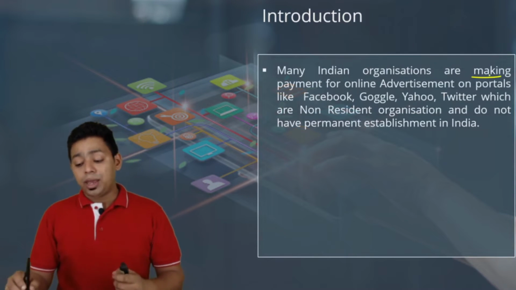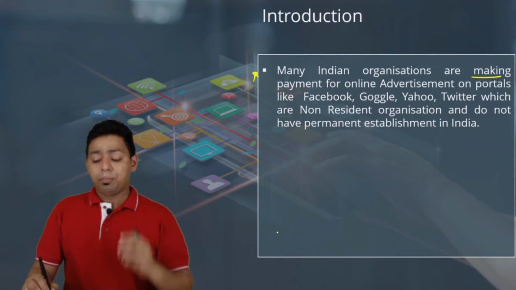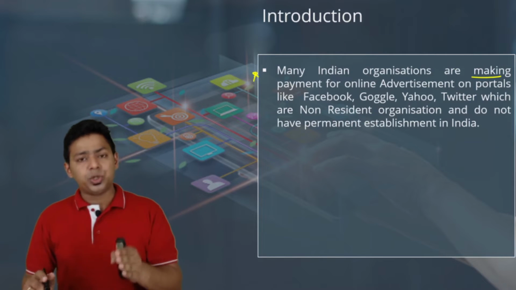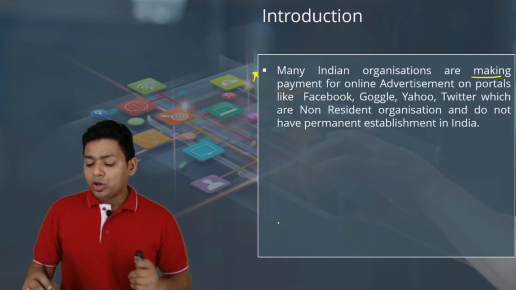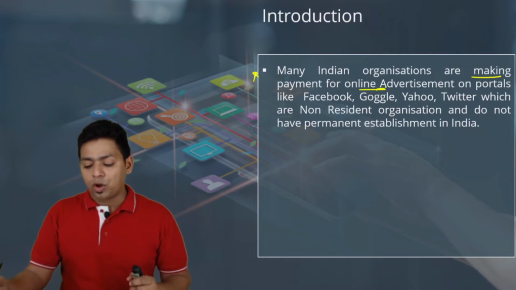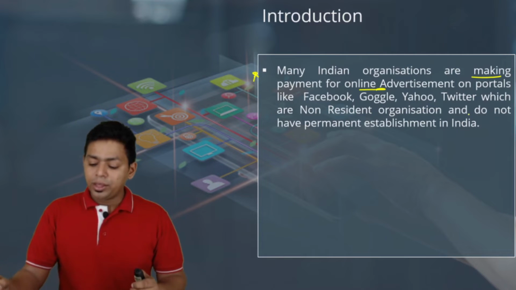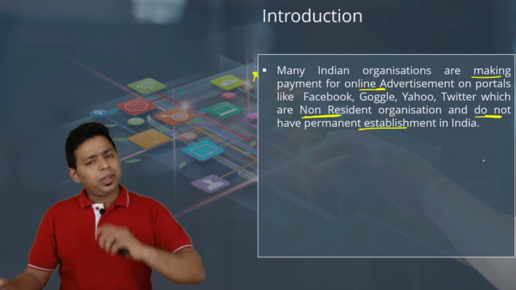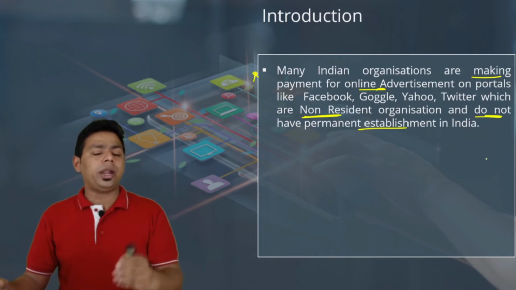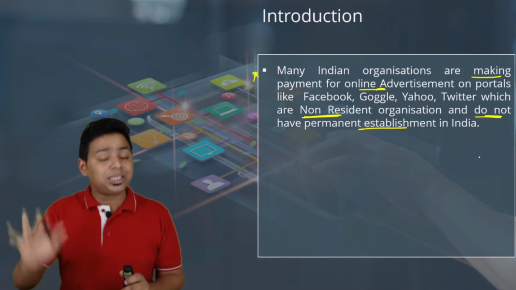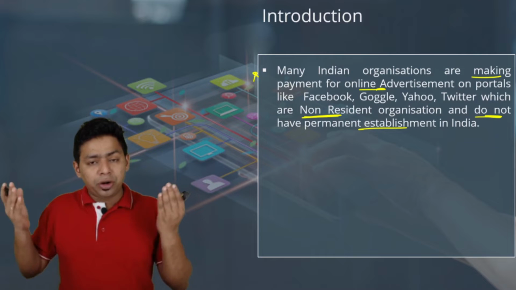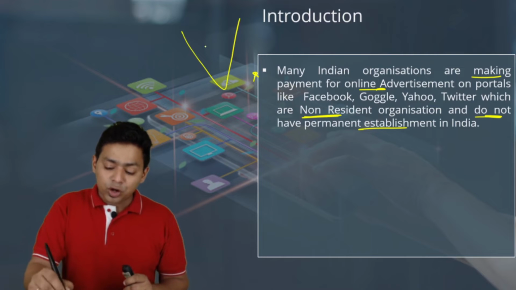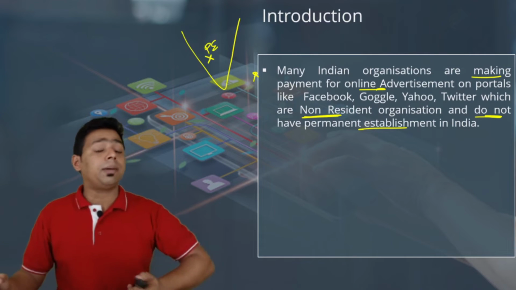Many Indian organizations are making payment. Now, this is a very important concept. Many Indian organizations, many educators, many institutions, many colleges, are making payment outside India for online advertisement on portals like Facebook, Google, Yahoo, Twitter, which are non-resident organizations and do not have a permanent establishment in India. If they had a permanent establishment in India, no doubt it would have become taxable in India according to the existing income tax law. We don't require the concept of equalization levy for those organizations which have a PE in India. This is for those organizations which do not have a permanent establishment in India.